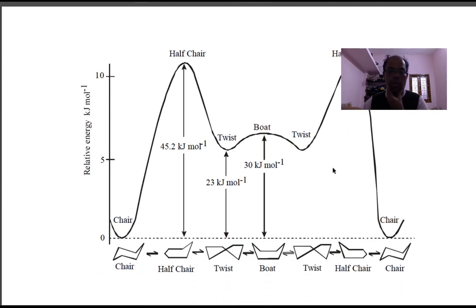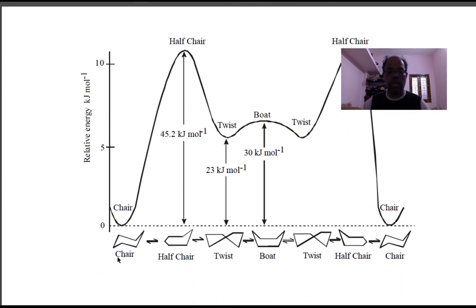Let's see the energy profile. You see this is the chair form, which we consider to have zero energy. The half chair will be the highest, at 42.5 kilojoules per mole.